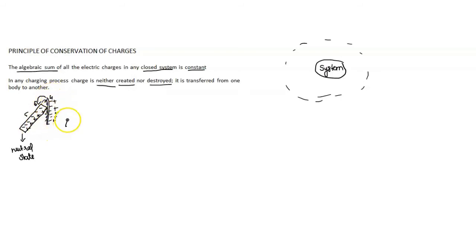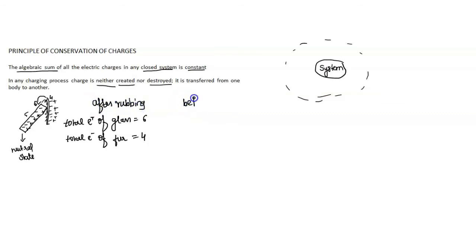So the total electrons of the rod is 6 and the total electrons of the fur becomes 4 after rubbing.